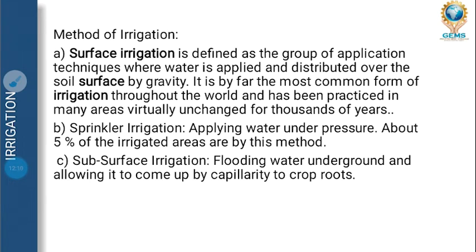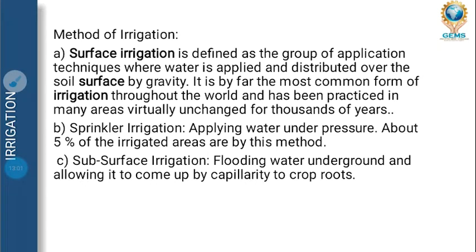So method of irrigation, surface irrigation. What is surface irrigation? Surface irrigation means by the use of engineering techniques we provide water to the crops from the source of water, that is a river, with the help of canals to the crops which have to be cultivated. Next is sprinkler irrigation. Sprinkler irrigation means water under pressure, about 5% of irrigation area is by this method. Sprinkle means you just sprinkle the water over the crops or plants and that grows. That is known as sprinkler irrigation.